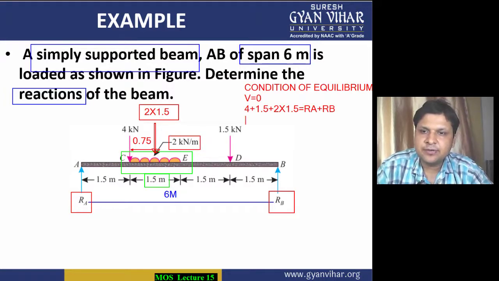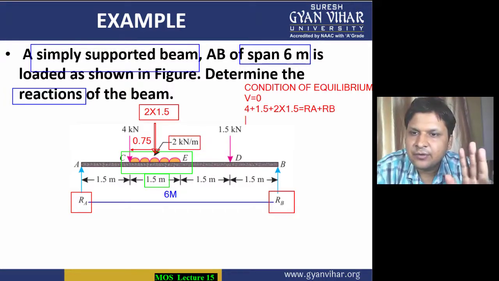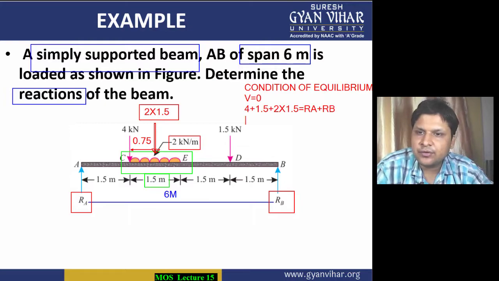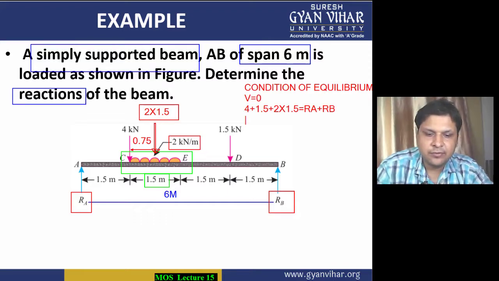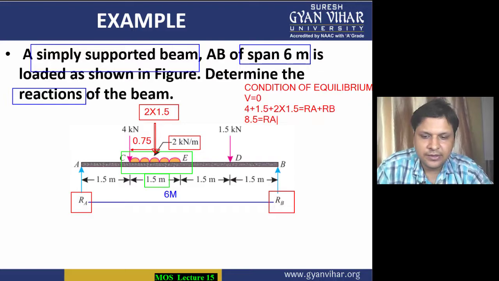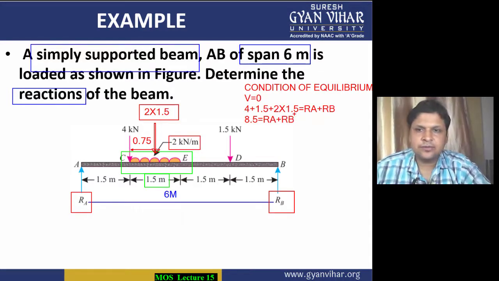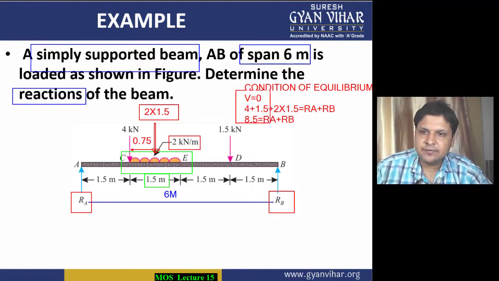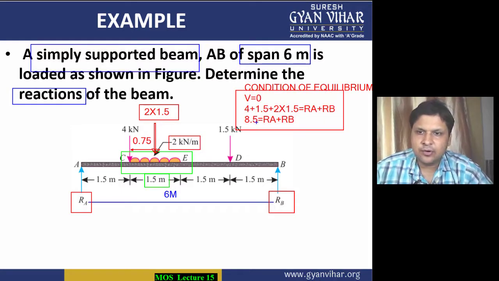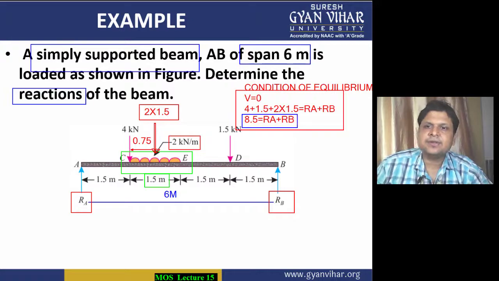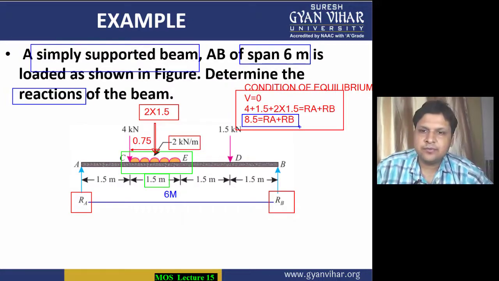What you will get? You will just add these values. 1.5 into 2 is equal to 3, 3 plus 4 is 7, and 7 plus 1.5 is equal to 8.5. So 8.5 is equal to RA plus RB. All right, students, so this is your first condition and first equation. The equation which you have obtained from this first condition is RA plus RB is equal to 8.5.